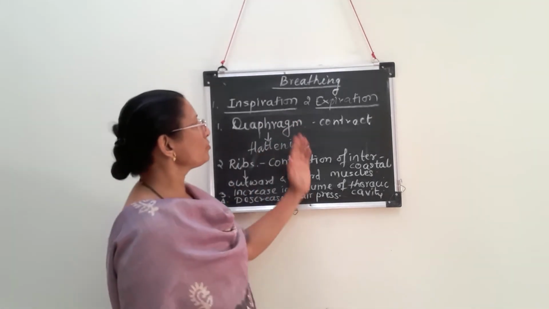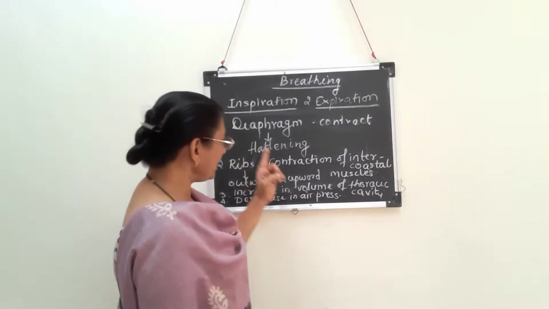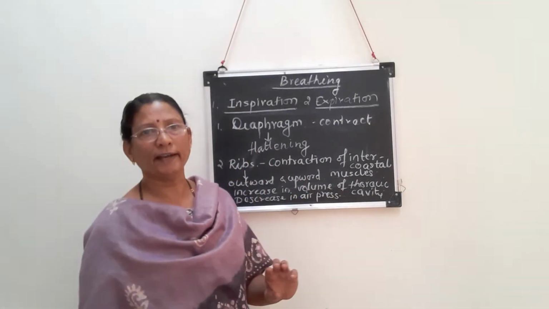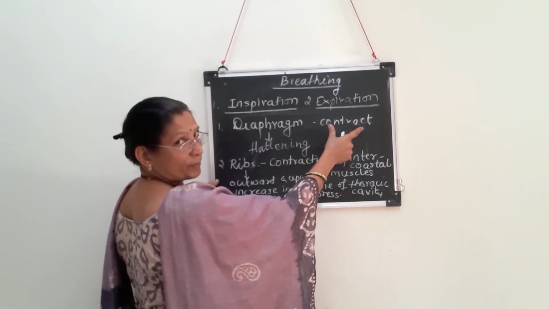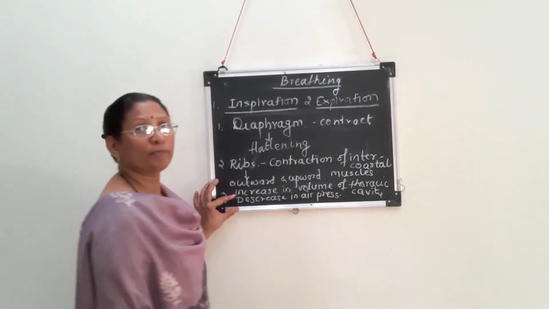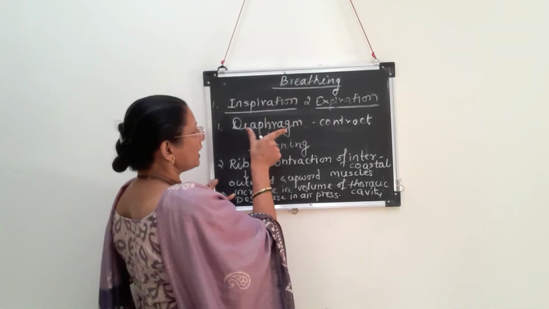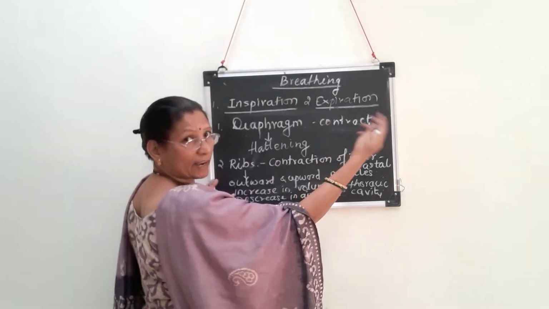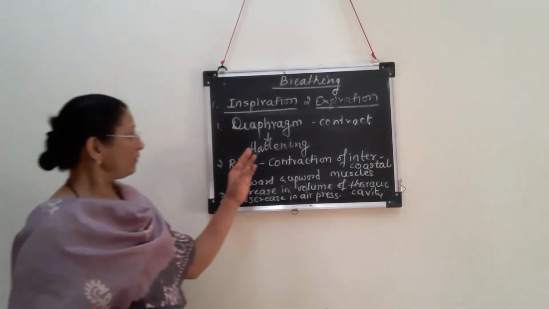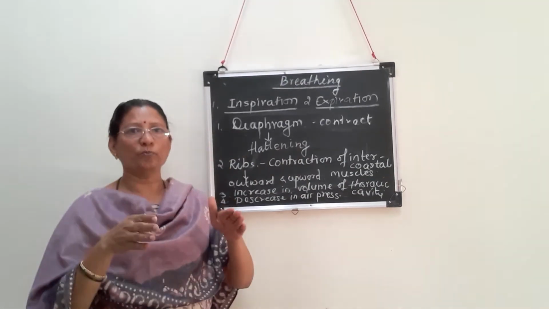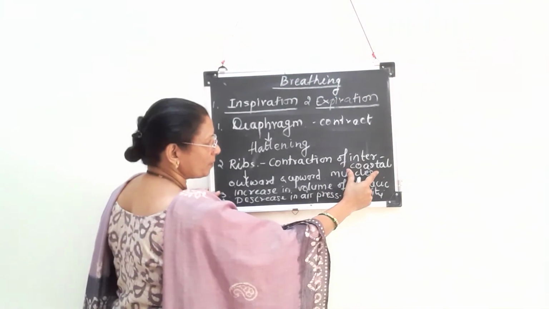Its exactly opposite process is expiration. So what will happen during expiration? All events will be opposite to the process of inspiration. In inspiration, the diaphragm contracts, and because of that there is flattening of the diaphragm. During expiration, the diaphragm muscles will relax, the opposite process. Because of relaxation, this flattened diaphragm will become dome shaped. It will move upward.